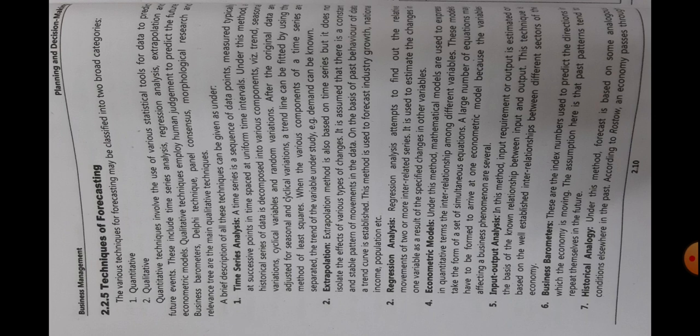When the various components of a time series are separated, the trend of the variable under study, for example demand, can be known. So, let's say now the government wants to understand the per capita income. Per capita means for one person in the entire population, what is the income of that person.